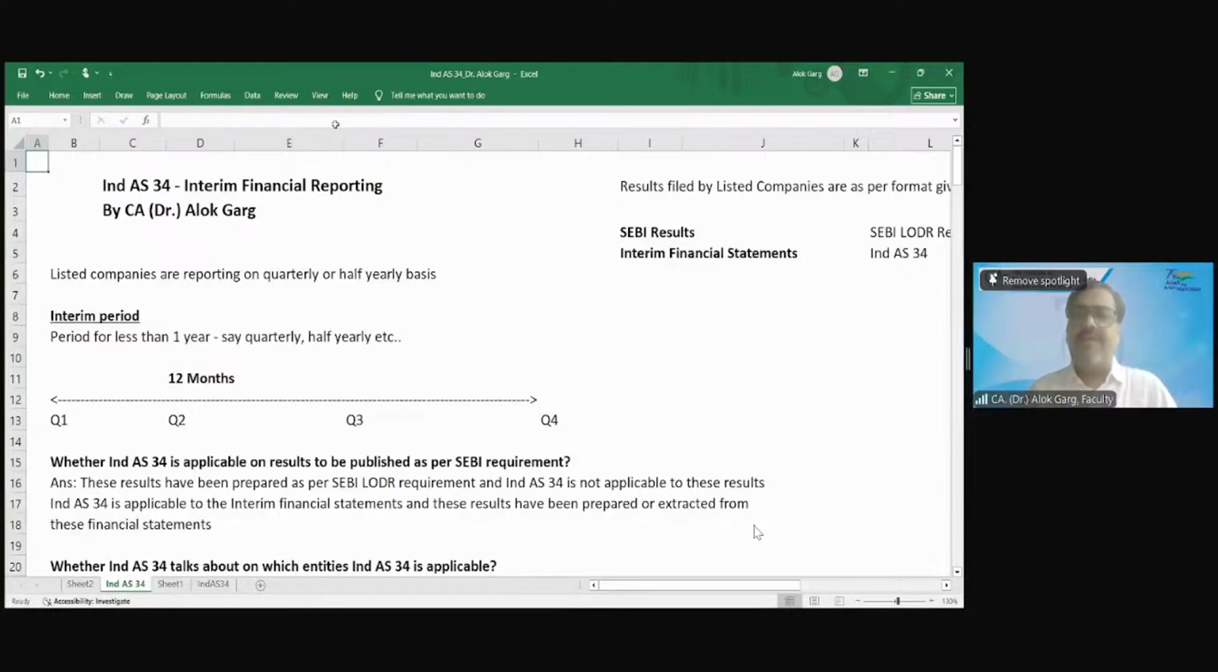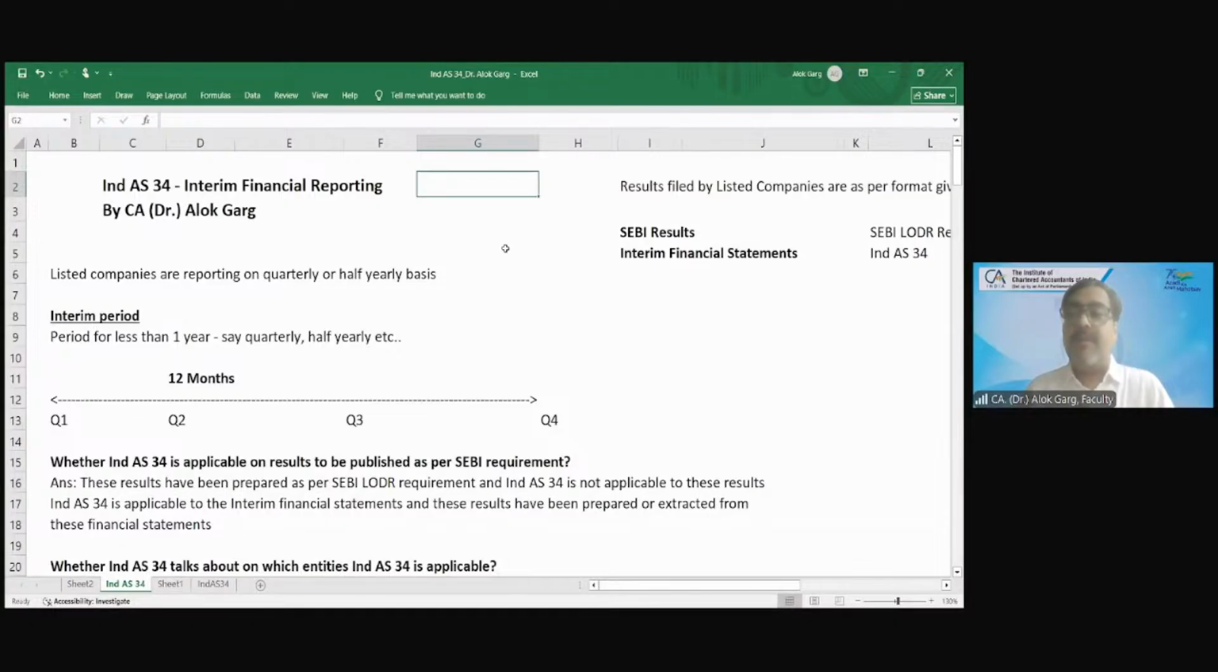So friends, what is meant by interim financial reporting? You must be aware that there is financial reporting. Financial reporting means reporting of financial statements. We used to prepare our financial statements on a yearly basis. Correct? Every company, every entity is preparing the financial statements on a yearly basis from April to March. In India, we are following April to March. This is a financial year, right? Globally, a few countries are following the calendar year, January to December. But in India, we have the financial year, April to March.